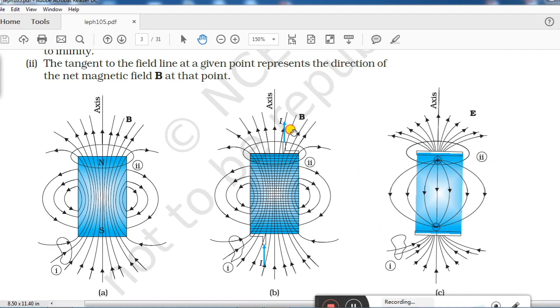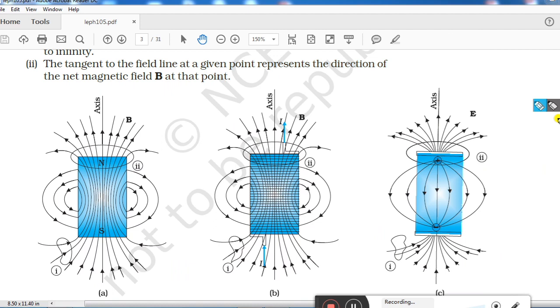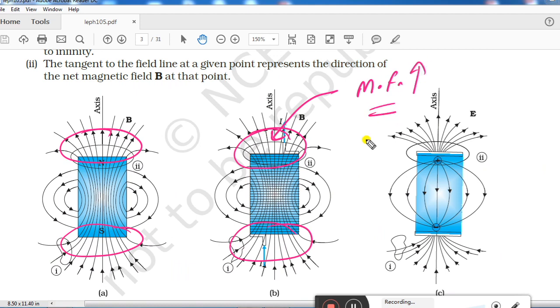You can see in this region, near the poles of this bar magnet, so many magnetic field lines are present. That means the magnetic field will be stronger in this region, near the poles.